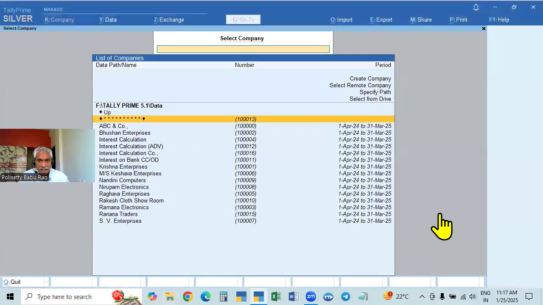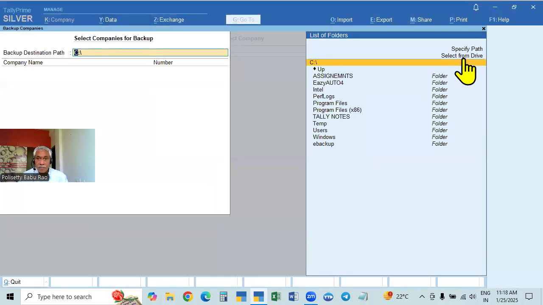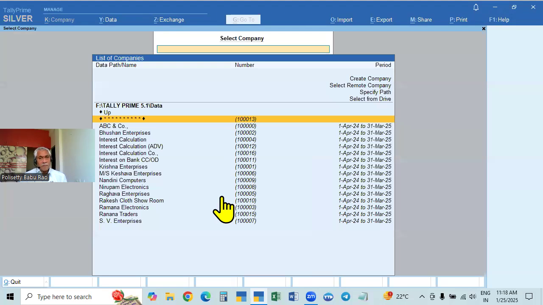So data is backed up. For the first time, for the backup data path, select from drive if you have already created it. If it is not created, then when you are taking the backup, specify the path and create it here, and take the data backup. Okay, now here we have backed up all the companies.